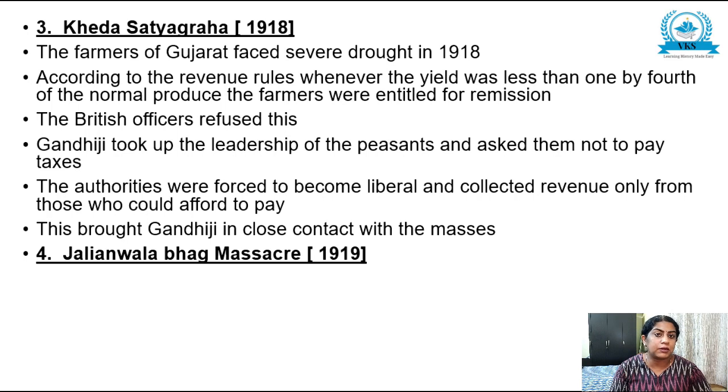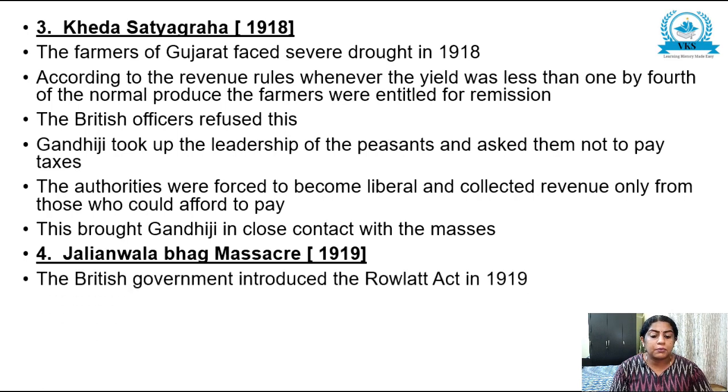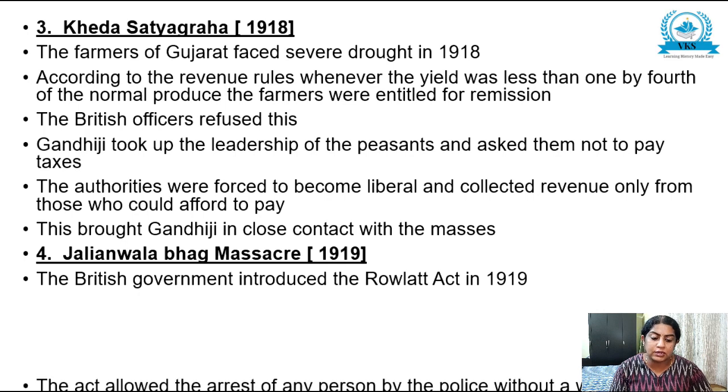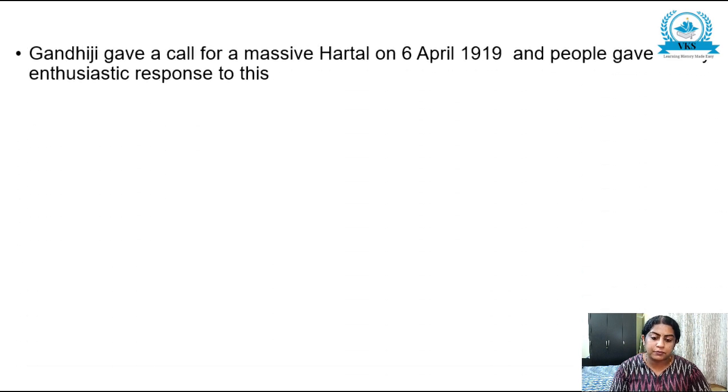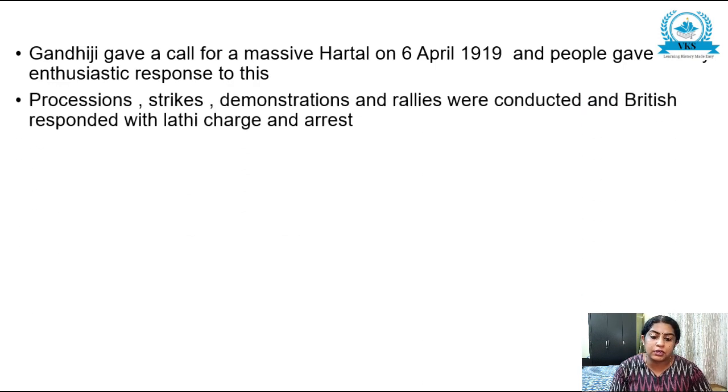Next, Jallianwala Bagh Massacre, 1919. The British government introduced the Rowlatt Act in 1919. The act allowed the arrest of any person by the police without a warrant and indefinite imprisonment without a trial. Indians opposed this. Gandhiji gave a call for a massive hartal on 6 April 1919 and people gave a very enthusiastic response to this. Processions, strikes, demonstrations and rallies were conducted and the British responded with lathi charge and arrests.